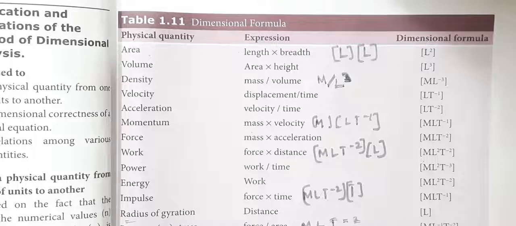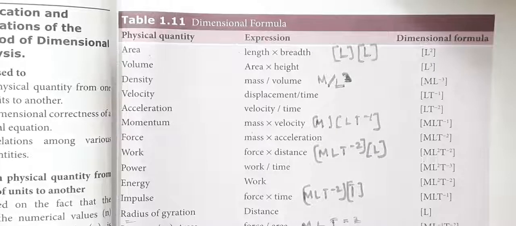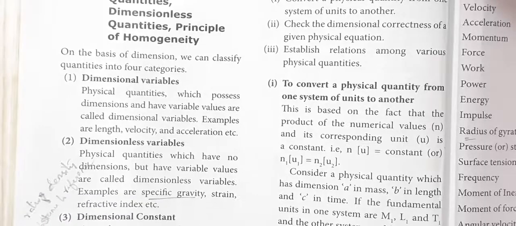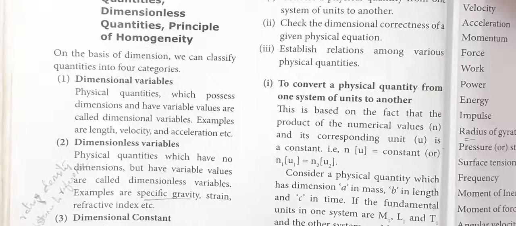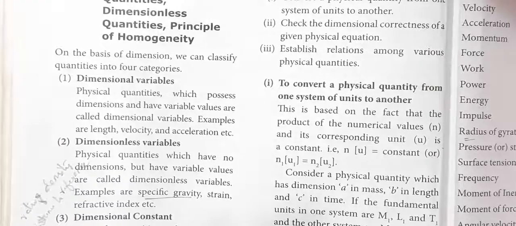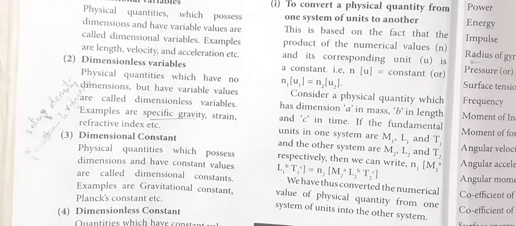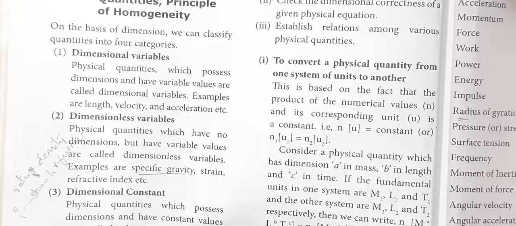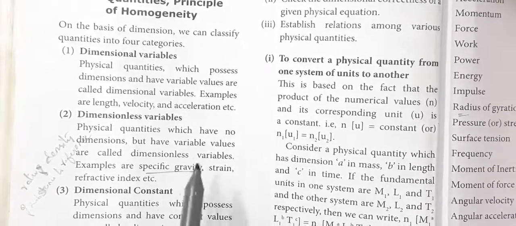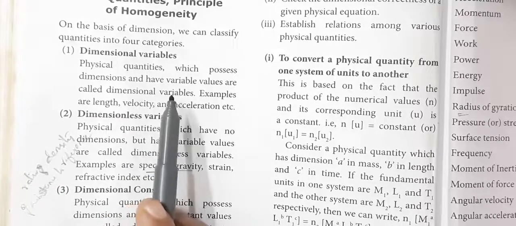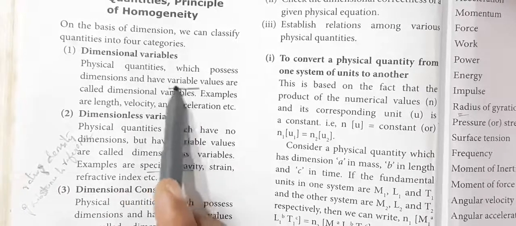And I explained about the types also. That is, dimensional variables, dimensionless variables, dimensional constant, dimensionless constant. Dimensional variable: physical quantities which possess dimension but the values can vary.